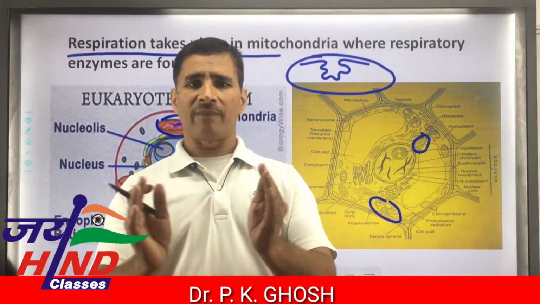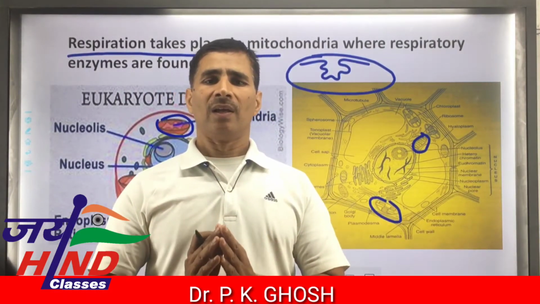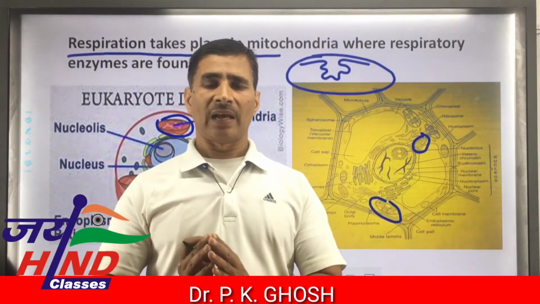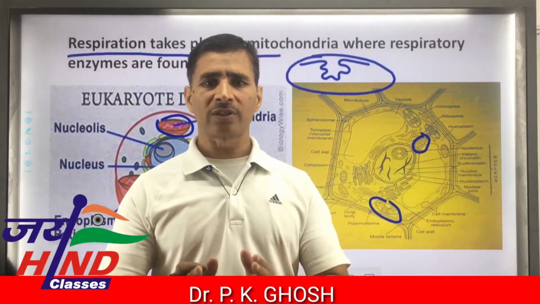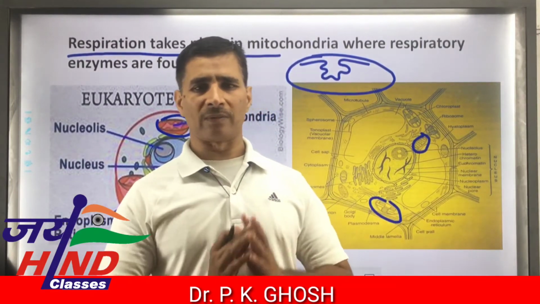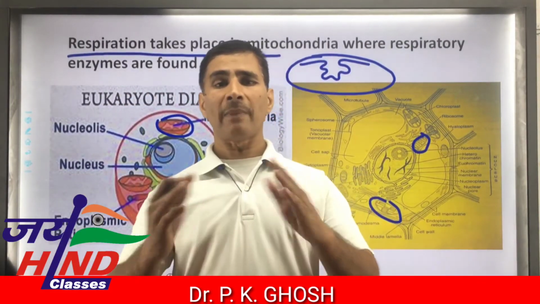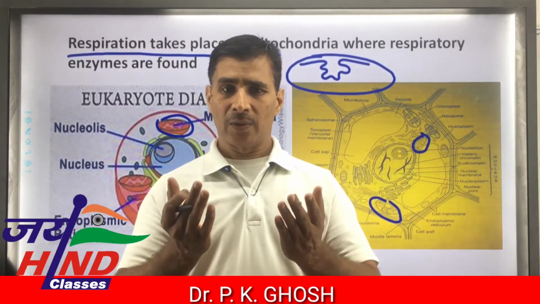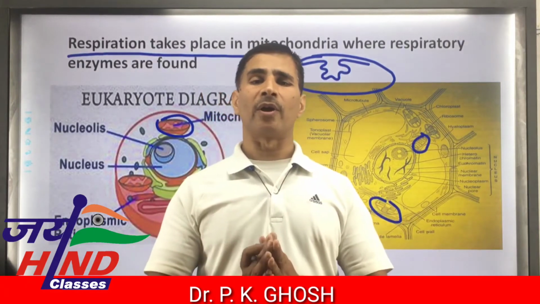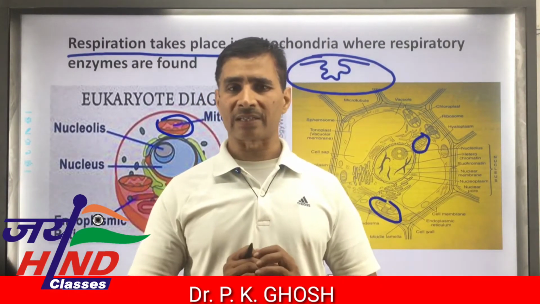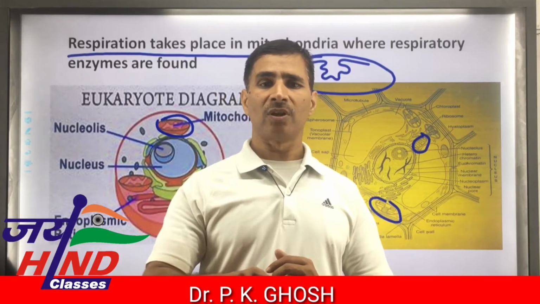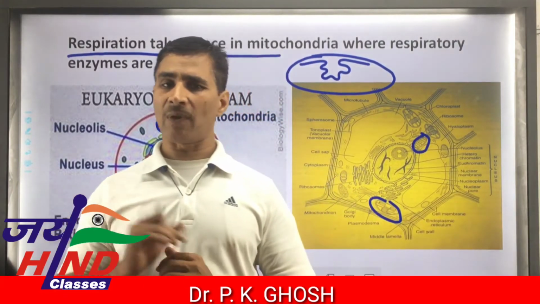There are two phases of respiration: glycolysis and Krebs cycle. Glycolysis takes place in cytoplasm, but Krebs cycle takes place in the mitochondrial matrix. The ground matter filled in mitochondria is called matrix, where all the enzymes participating in the Krebs cycle are found.